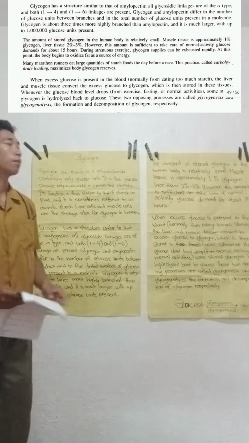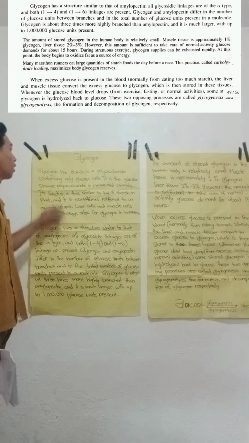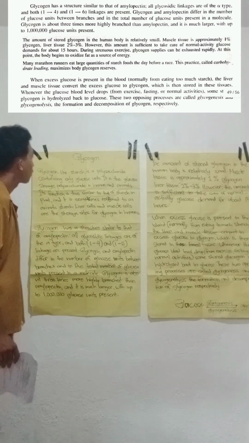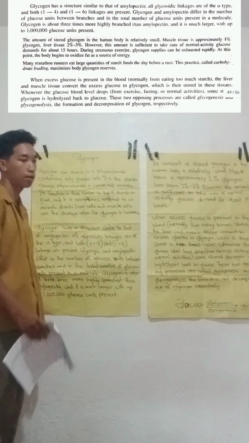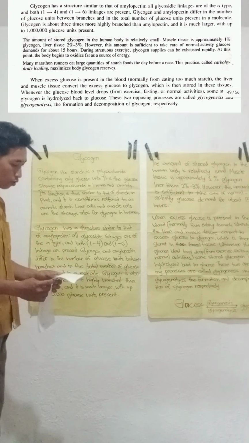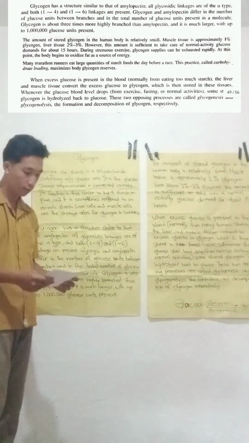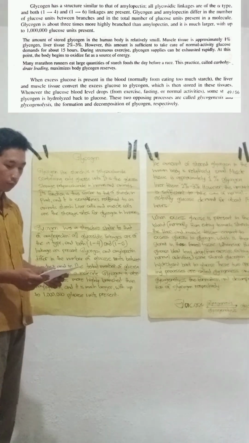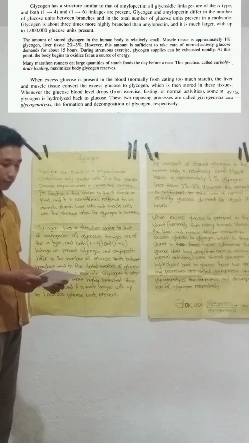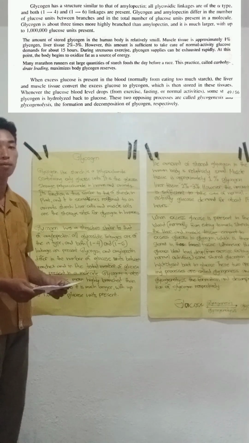This is my report about glycogen. Glycogen, like starch, is a polysaccharide that contains only glucose units. By the way, what is a polysaccharide? A polysaccharide is a carbohydrate that can be decomposed by hydrolysis into two or more molecules of a monosaccharide.